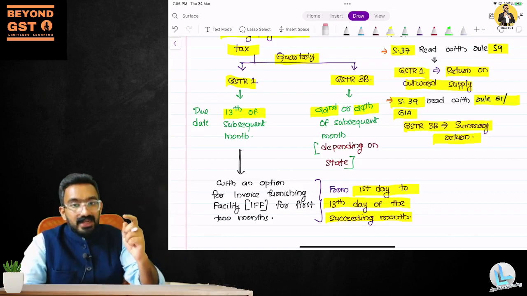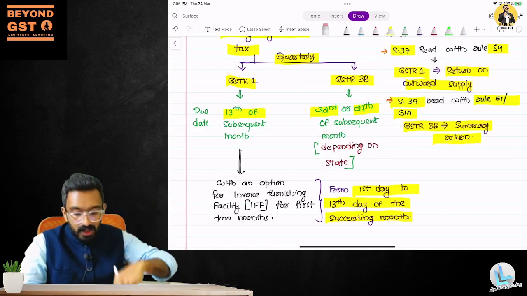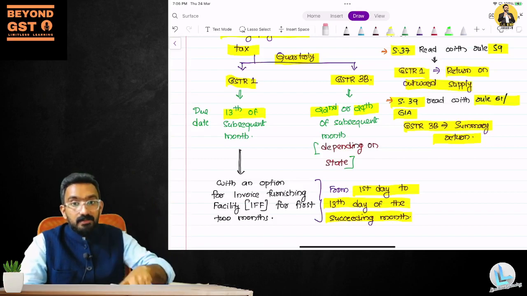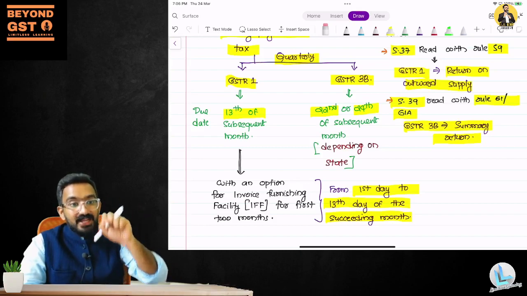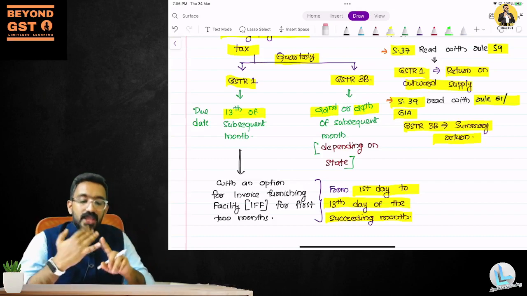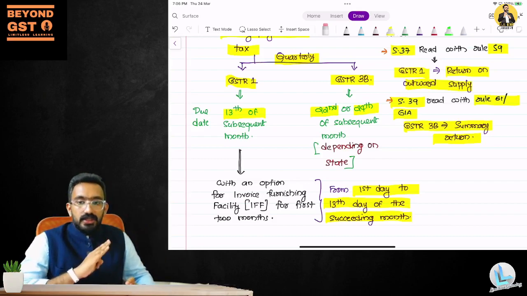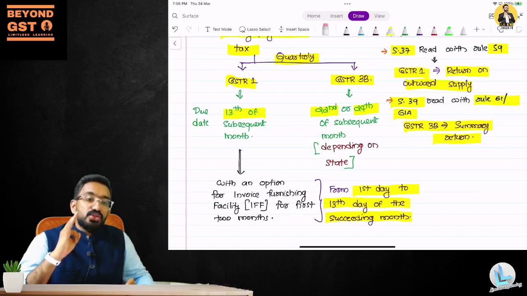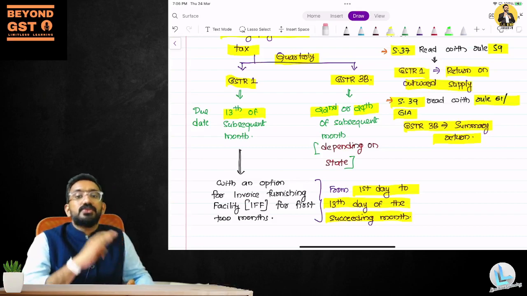So the GSTR1 deadline in normal cases was 11th, but under QRMP it is 13th. But from what date? From the end of the quarter, because you are only filing quarterly GSTR1. Means April, May, June, this quarter, your GSTR1 comes only in July. That will be 13th of July.